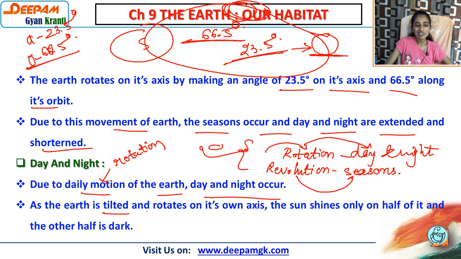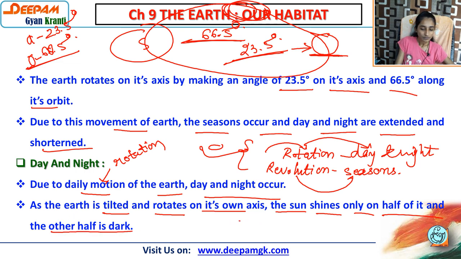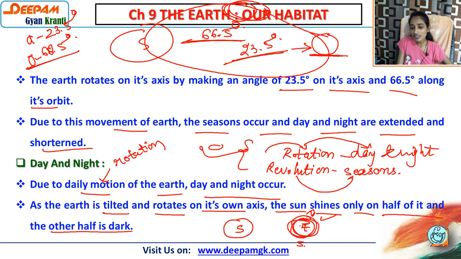As the earth is tilted and rotates on its own axis, the sun shines only on one half and the other half is dark. So what happened? Suppose here we have the sun and here the earth. The earth is continuously rotating on its axis. So definitely we have the northern hemisphere, southern hemisphere, north pole, south pole. The earth is round, or you can consider it spherical.